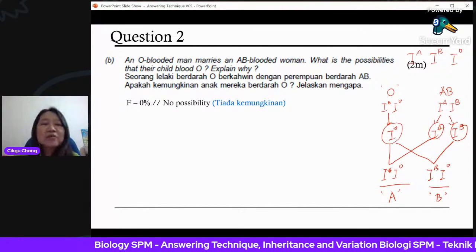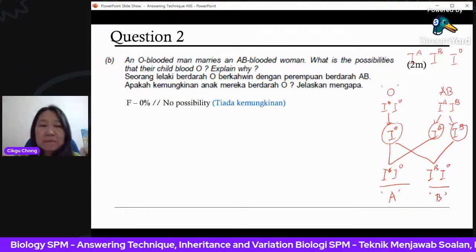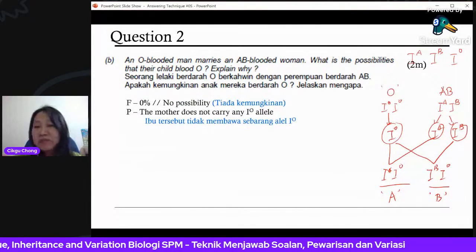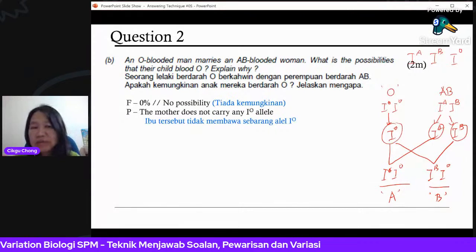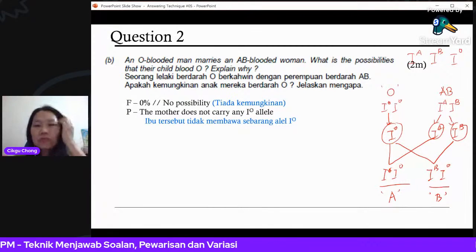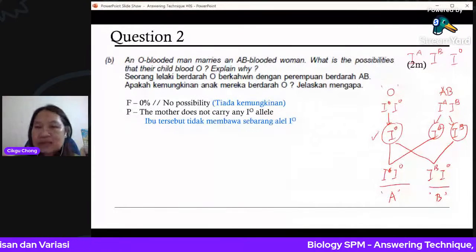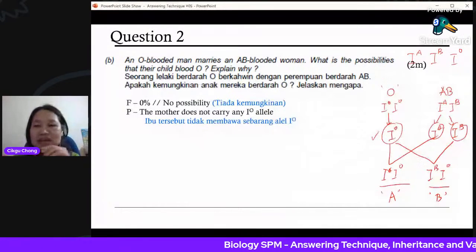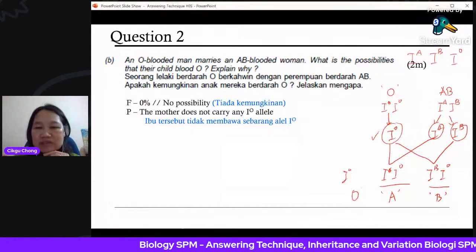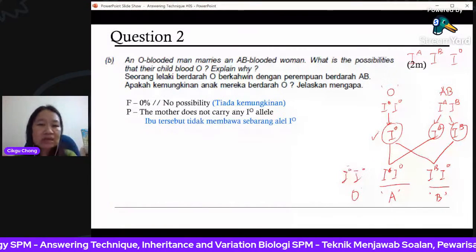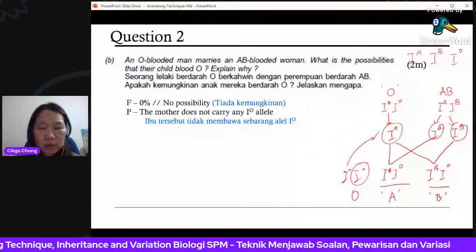All right. So, what is the reason? The mother does not carry any IO. In order to have a baby with O genotype, phenotype, one must come from the father, no problem. Father already got IO, but the mother does not have IO. In order to have an O, the baby must have IO. So the one comes from the father, then this one must come from the mother, but the mother doesn't have IO. So that is the reason why.